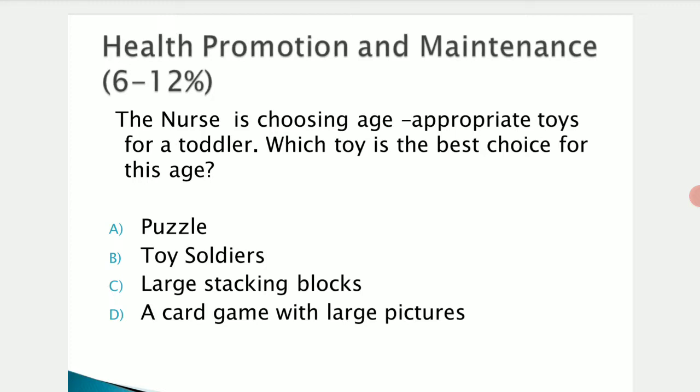So you have to think about the age period. That means toddlers are around 1 year and after. Within 1 year, newborns are called infants, and after they cross 1 year, they enter the toddler age, which lasts till 3 years. During this time, based on their growth and development, their motor development, psychosocial and cognitive development, we have to choose appropriate toys that are needed for them.